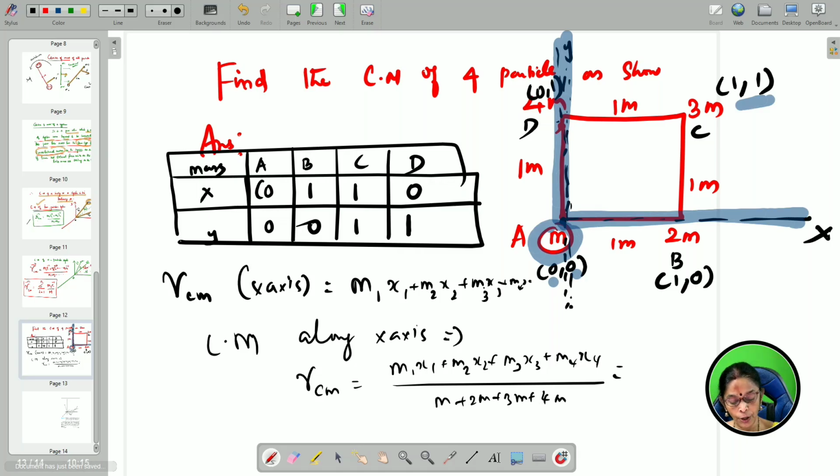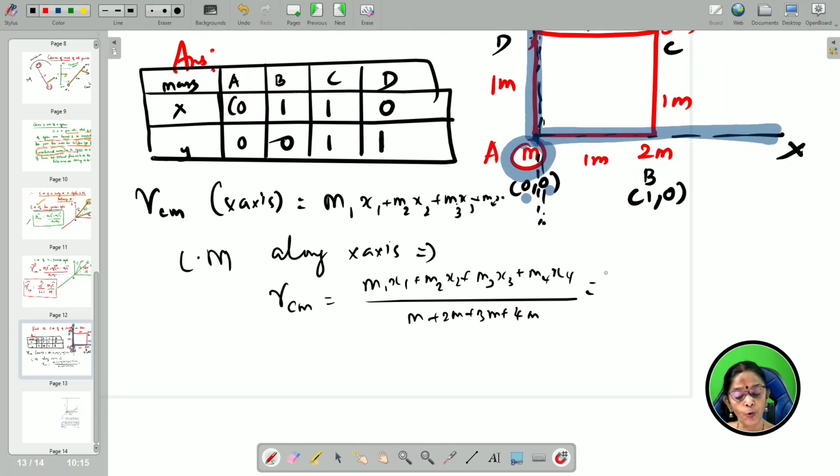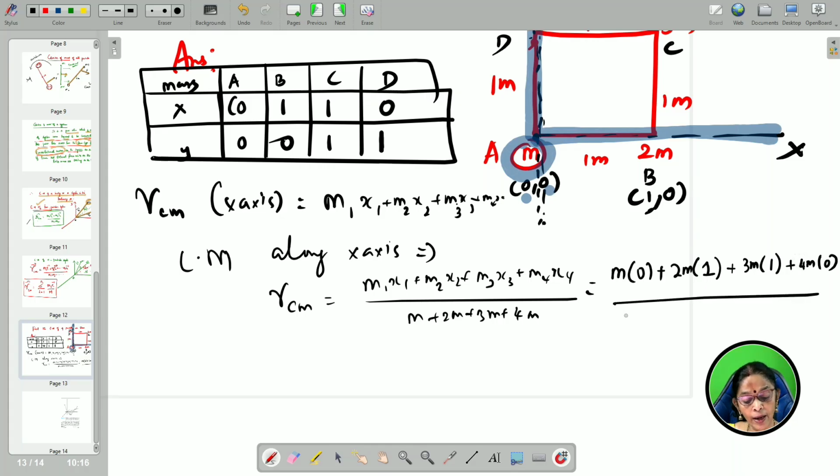So, that will be equal to m into x1, which is 0, plus 2m into, what is x for 2m? That is 1 meter, plus 3m into x3, which is 1 meter, plus 4m into x4, which is 0, divided by 1 plus 2 is 3, 3 plus 4 is 7, 7 plus 3 is 10, that is 10m.